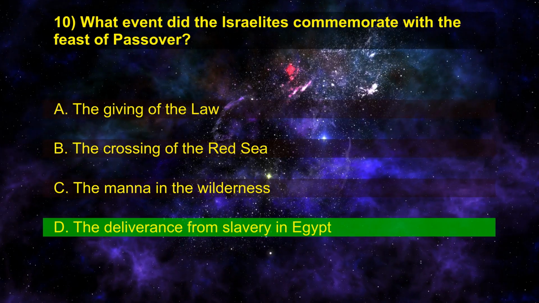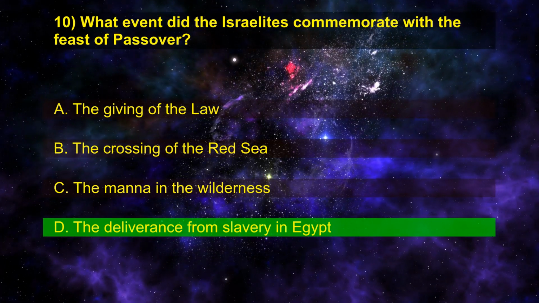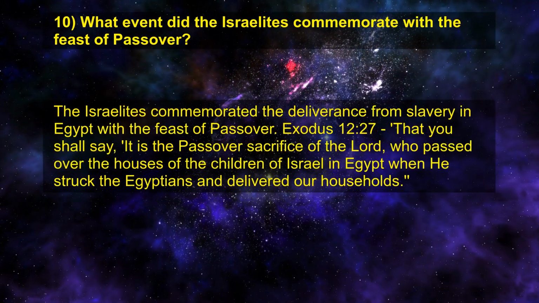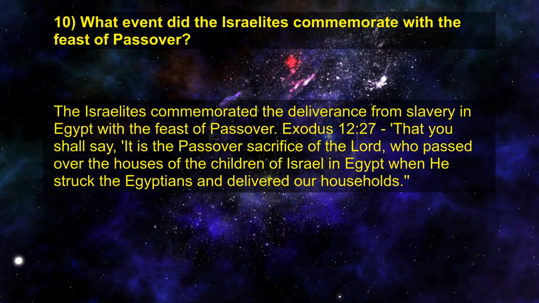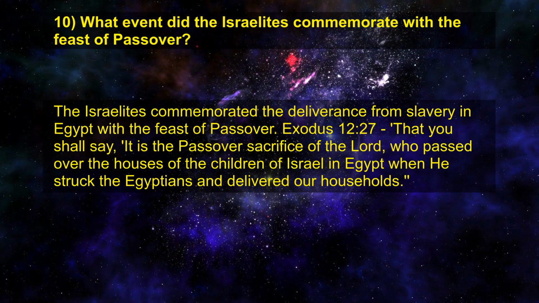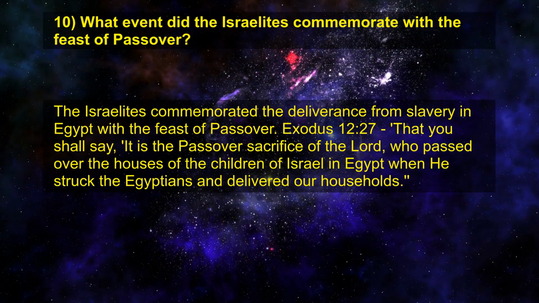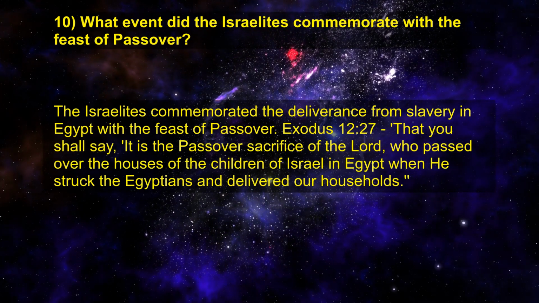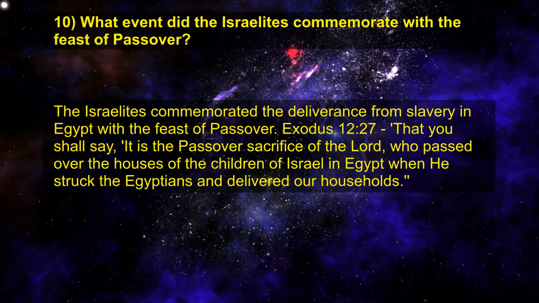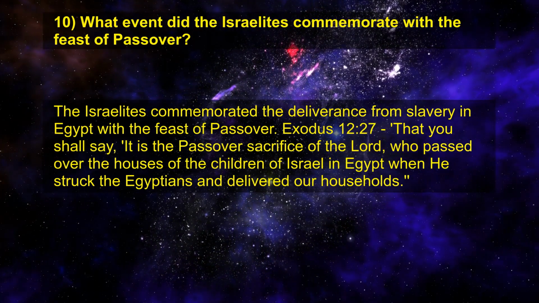Right answer is D. The deliverance from slavery in Egypt. The Israelites commemorated the deliverance from slavery in Egypt with the Feast of Passover. Exodus chapter 12 verse 27. That you shall say, "It is the Passover sacrifice of the Lord, who passed over the houses of the children of Israel in Egypt when he struck the Egyptians and delivered our households."